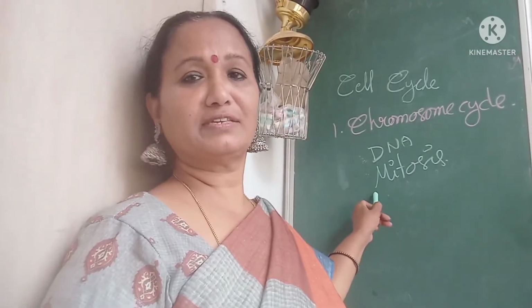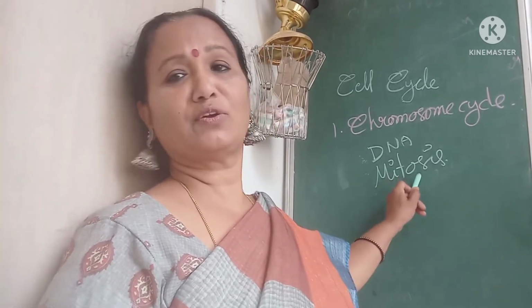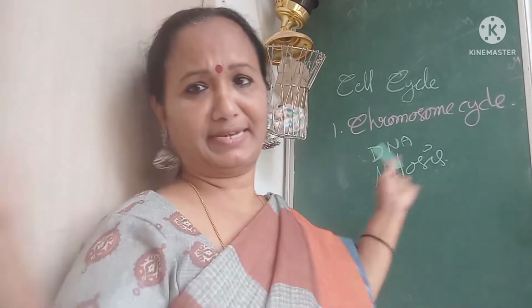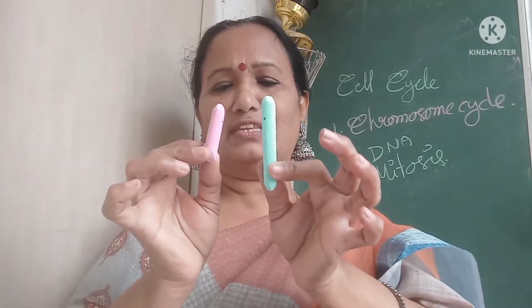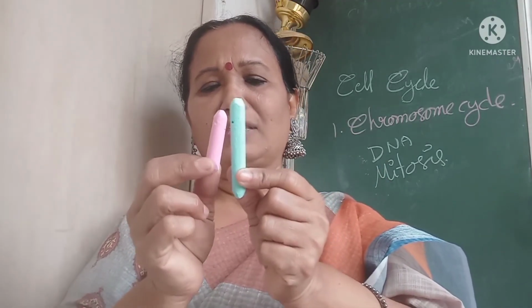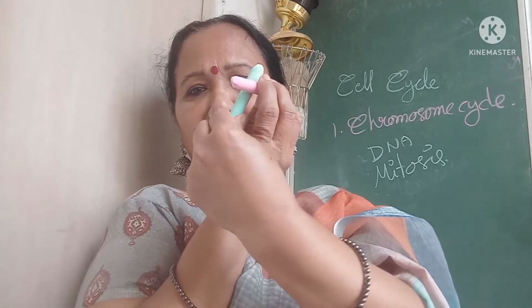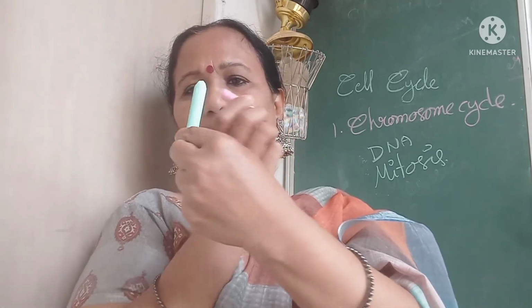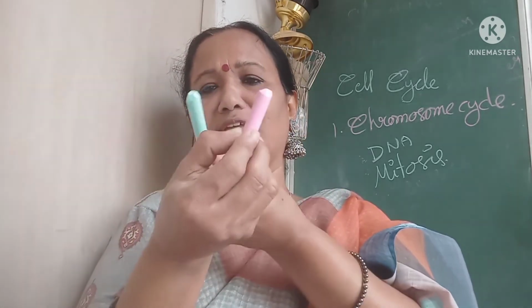In mitosis, the duplicated DNA molecules, the chromosomes, which are these two daughter DNA molecules, are ultimately separated. Actually, these are double helical structures twisted one around another like this, and they are separated ultimately.